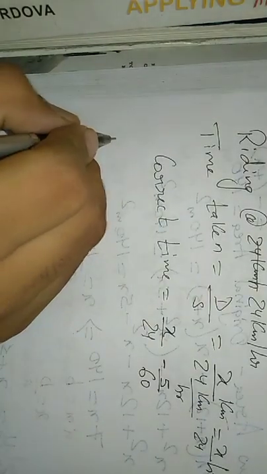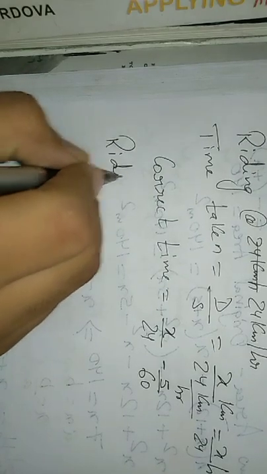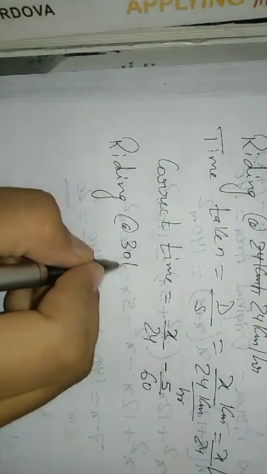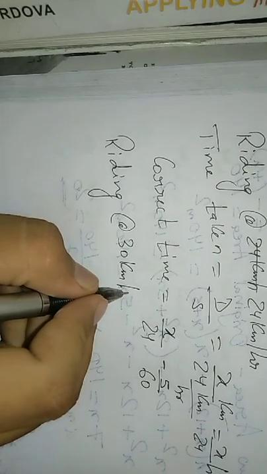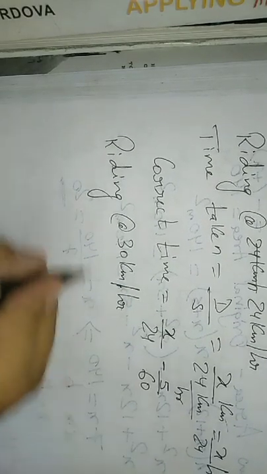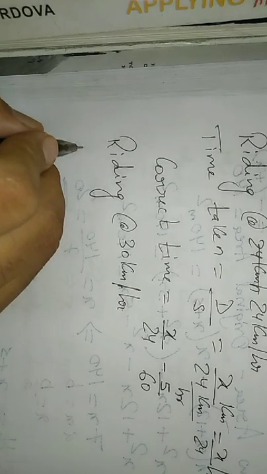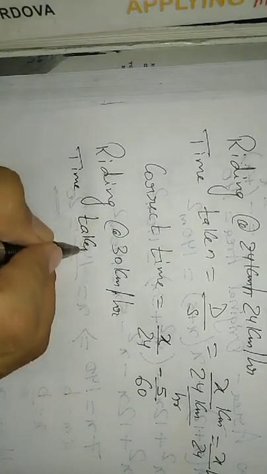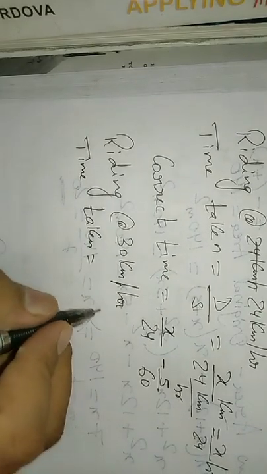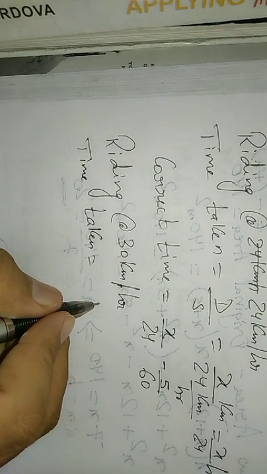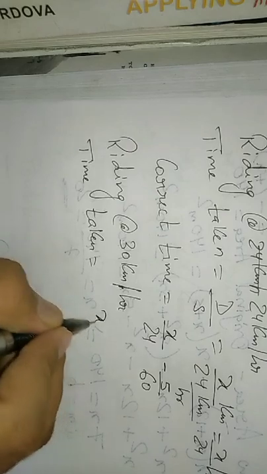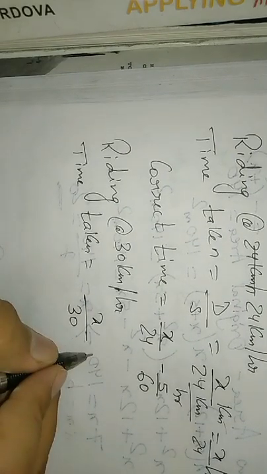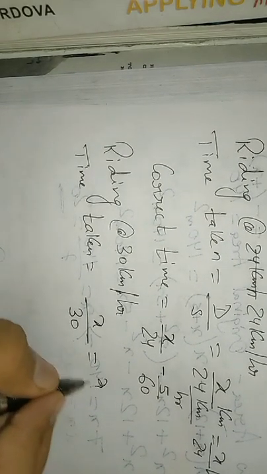Again, if he is riding at 30 kilometer per hour, the time taken is distance by speed, so this is x by 30 hour.